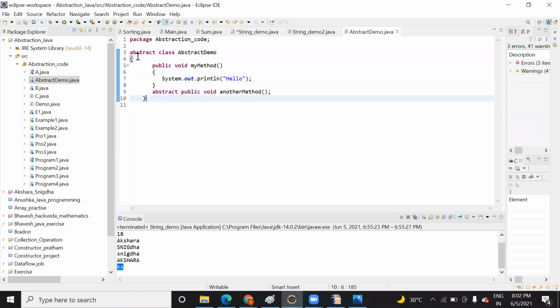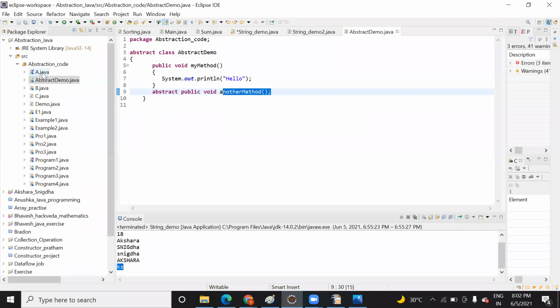So what do you mean by abstraction? Abstraction is a keyword that when you add it to a class, that class becomes an abstract class. Or you can say, when a class has an abstract method, that class is called an abstract class. I repeat once again, when a class has any abstract method, that class is called an abstract class. And what do you mean by an abstract class or abstract method? When you declare a method as abstract, it means you will not provide a body to it. Whoever inherits this class will provide a body based on their requirement.